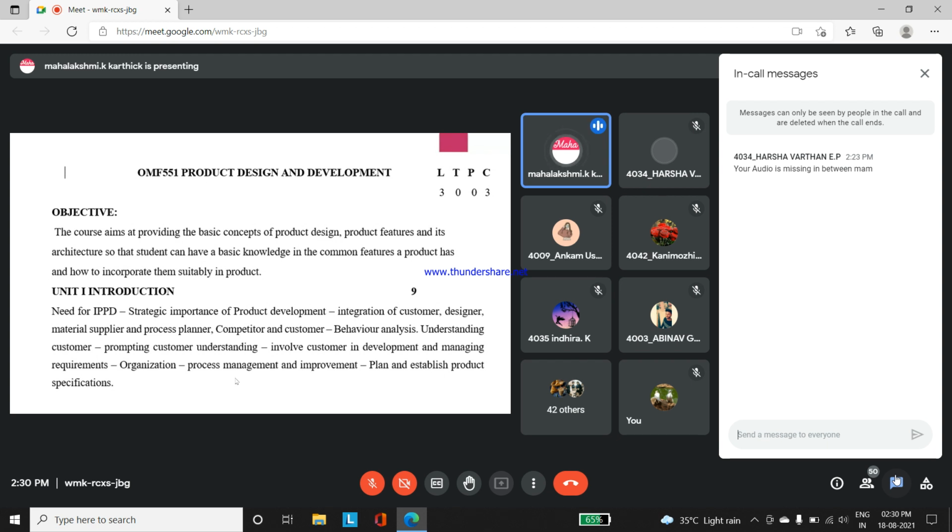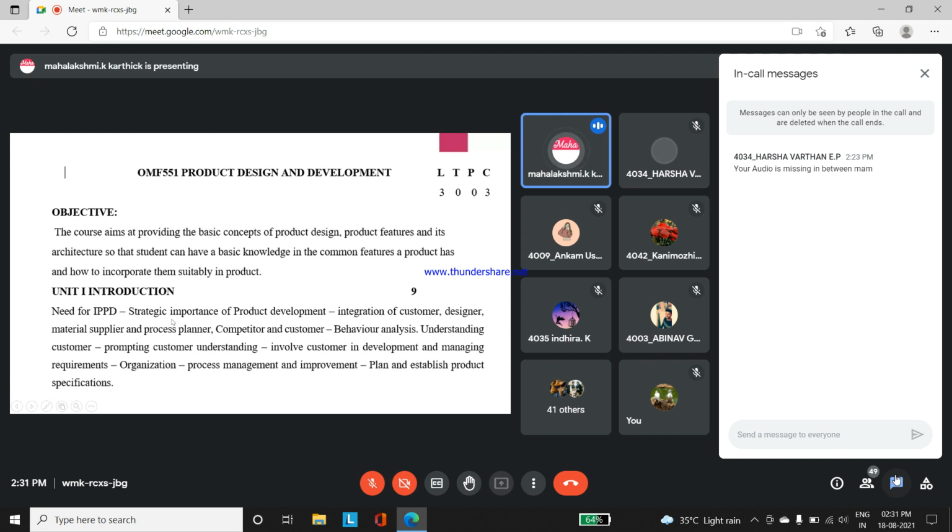Next, under product design and development, we are going to cover 5 units. In that, first the introduction part. Okay, you have to now start imagining. You being a student, you're going to create a type of product, what a customer needs or what your own creativity and innovations you have in your mind. So what is my follow-up? How to start? Some introduction part they have given. You'll know about IPPD; I'll say the expansion when I start the class. Need not get worried now.